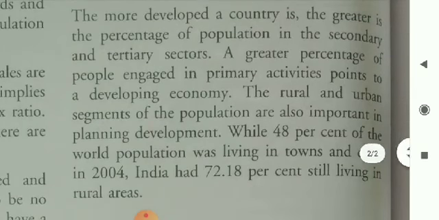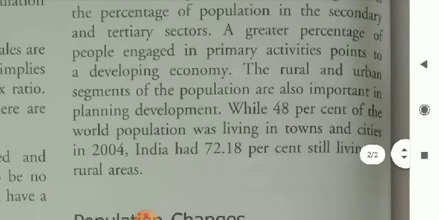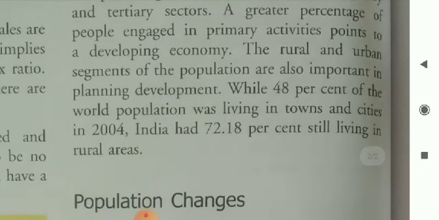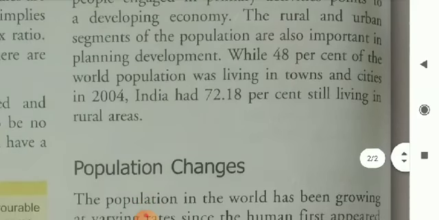The more developed a country is, the greater is the percentage of population in the secondary and tertiary sectors. A greater percentage of people engaged in primary activities points to a developing economy.